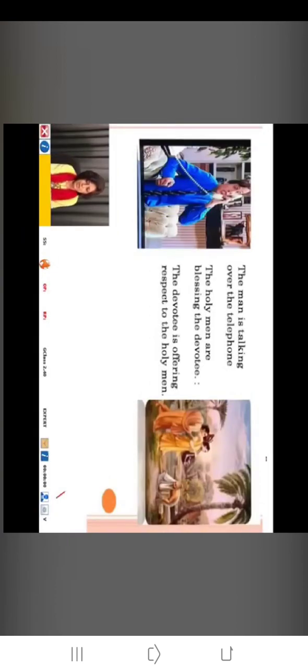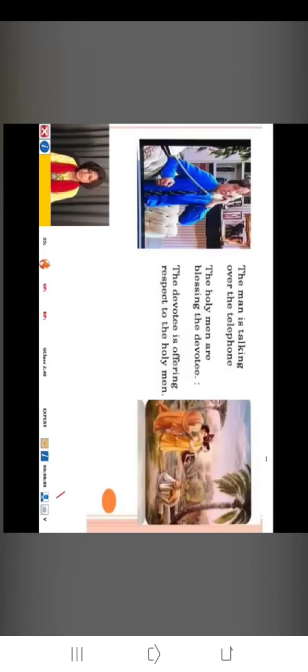The action that comes to mind is talking. The man is talking over the telephone. He's holding the phone in his hand. He's leaning his hand against the back of the sofa. So these are lean, talk, hold. These are verbs. These are words which convey an action, which express action. So these kinds of words are called verbs.